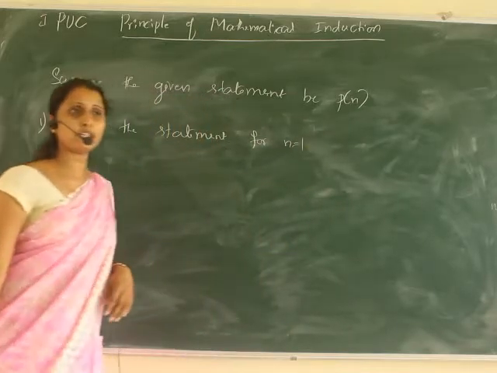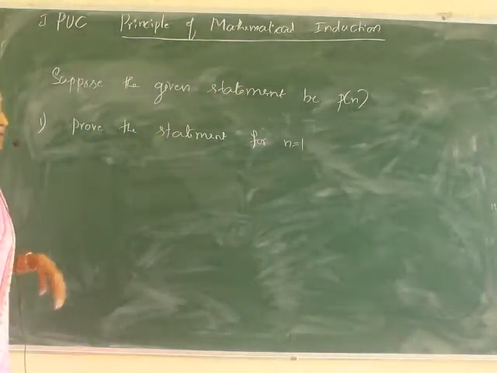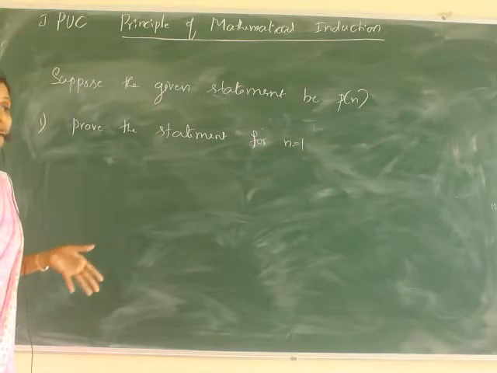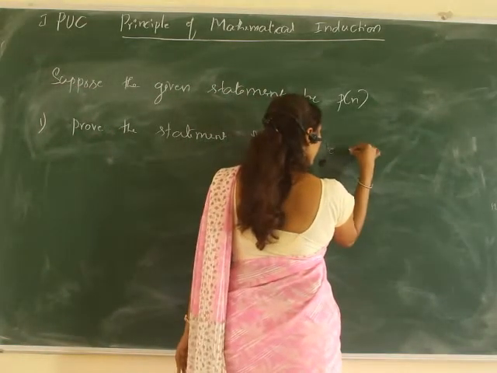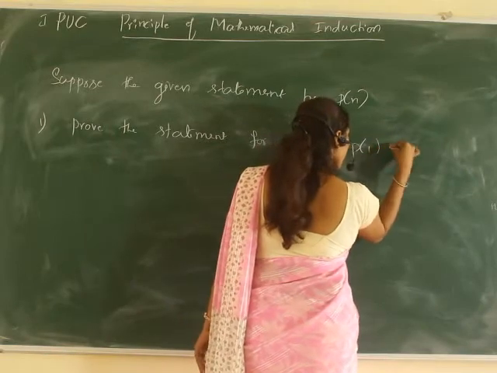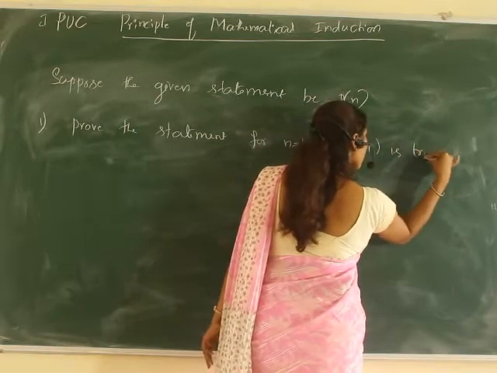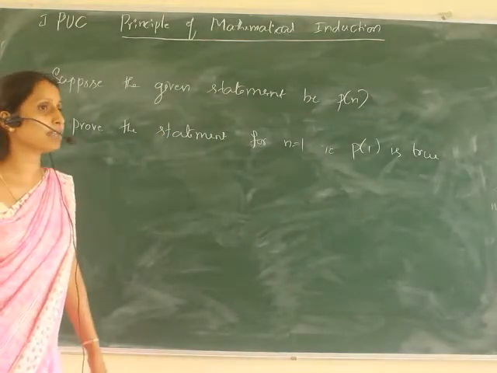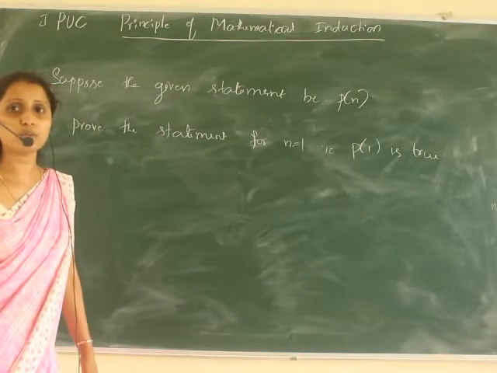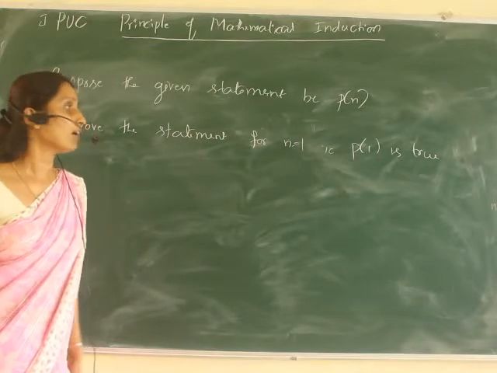Prove the statement for n equal to 1. Prove the statement means we have to prove whether it is true for n is equal to 1. That is, P of 1 is true. We have to check whether the given statement, P of 1, is true or not. So this is the first step.